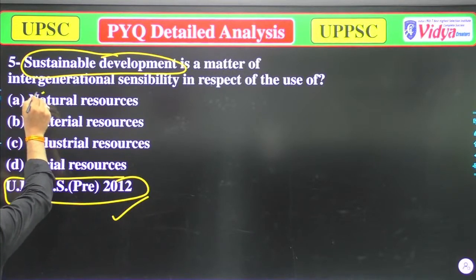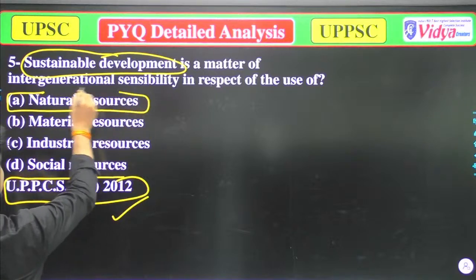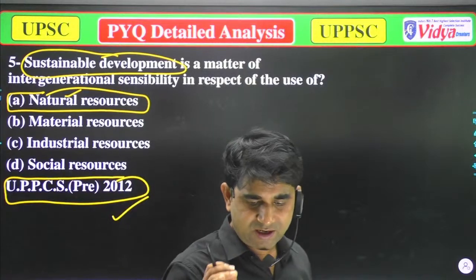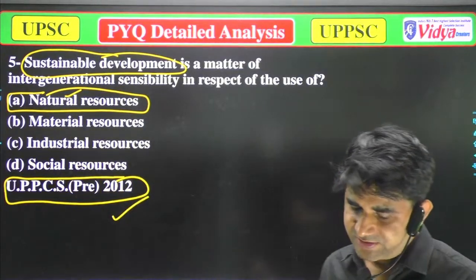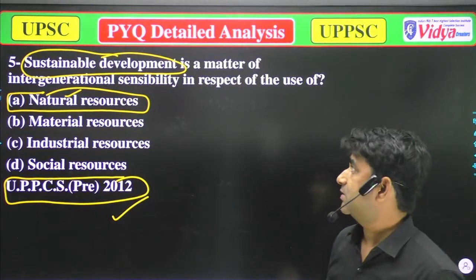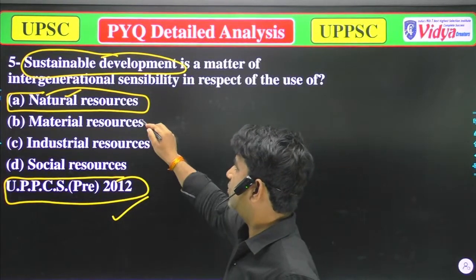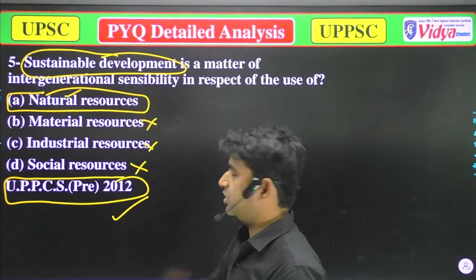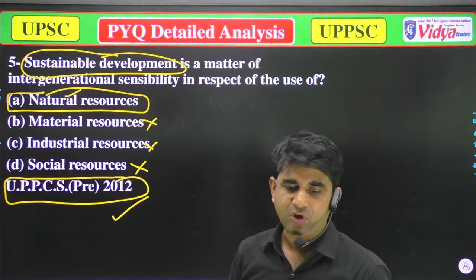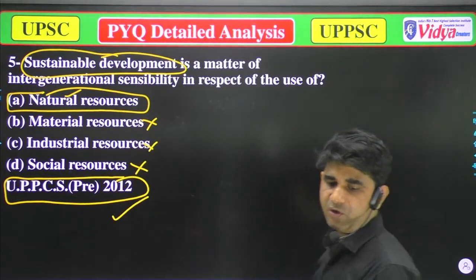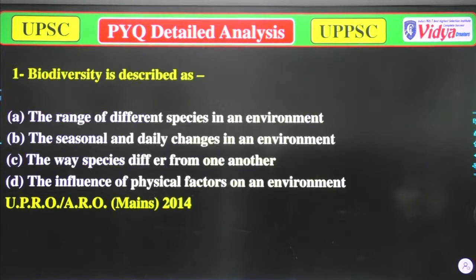Anyone who has given option A should clap for themselves. Option A is 100% true, natural resources. Because when we talk about sustainable development, there is no need to talk about material resources, industrial resources, or social resources. We only have to talk about sustainable development. So that's true. Now we'll move to the next question.